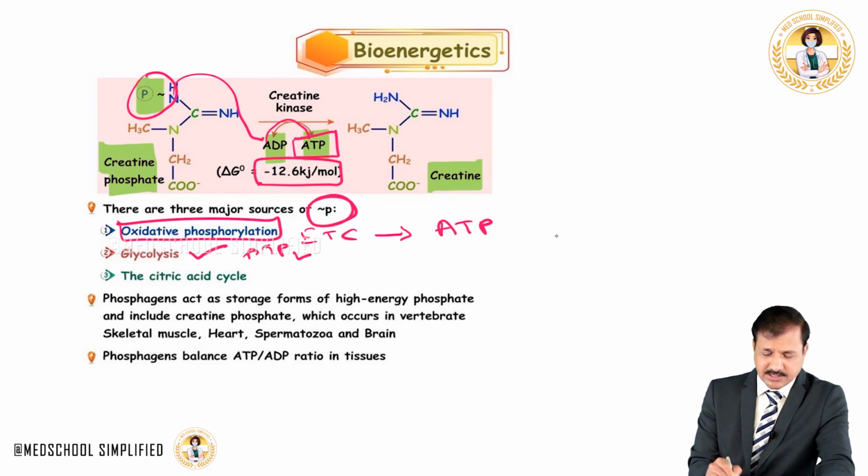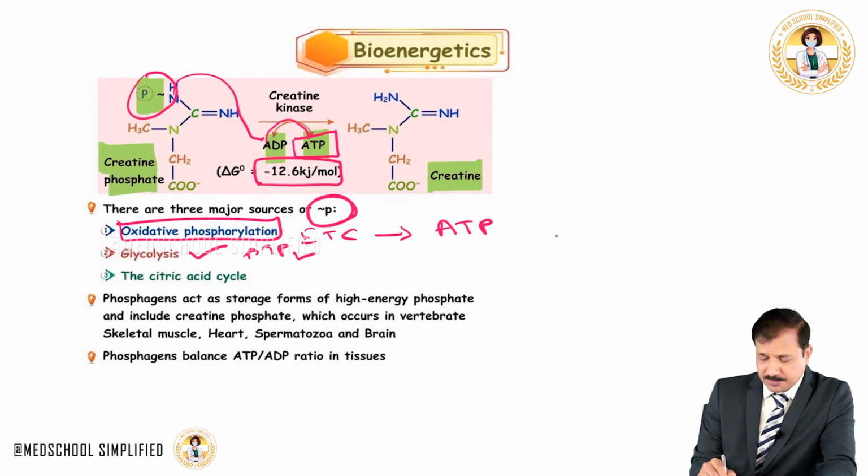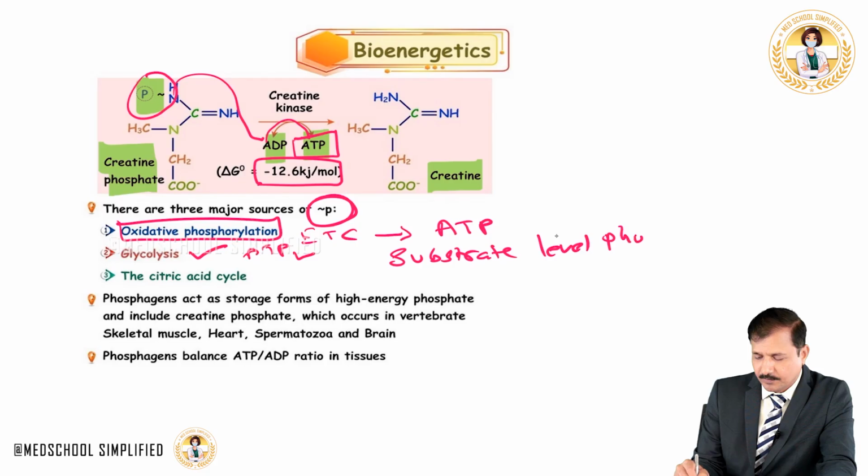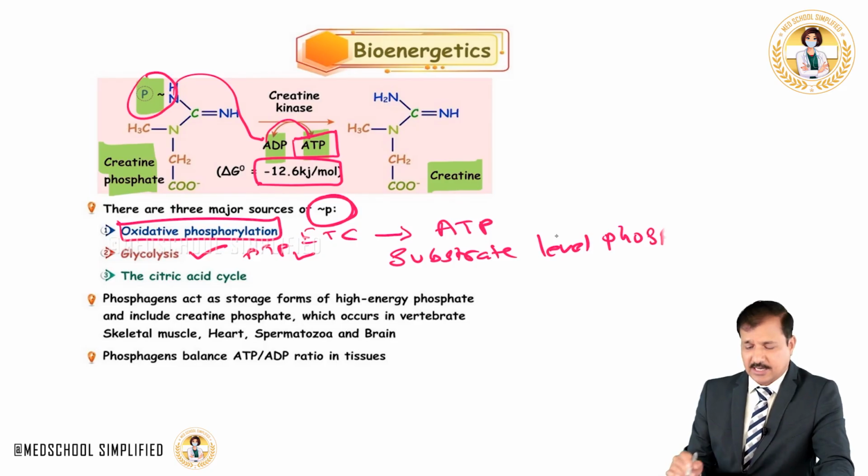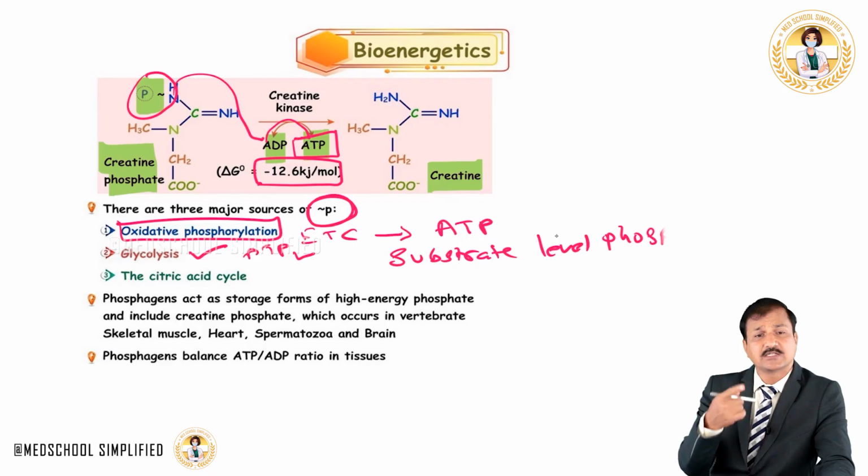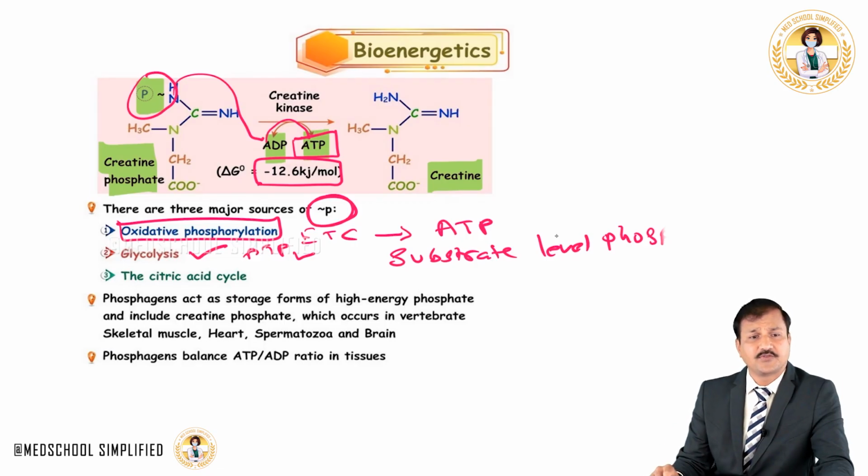So, substrate level phosphorylation in glycolysis will give ATPs in the cytoplasm itself. That is another source of high energy phosphate.